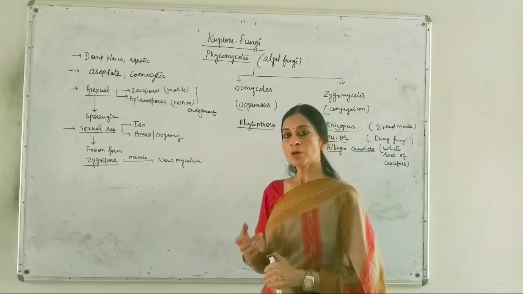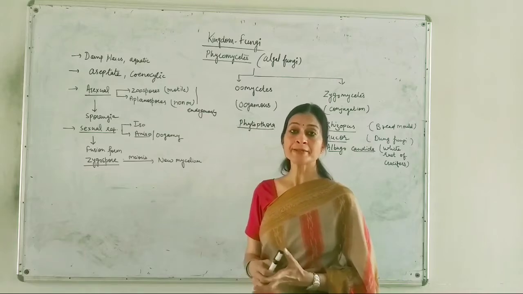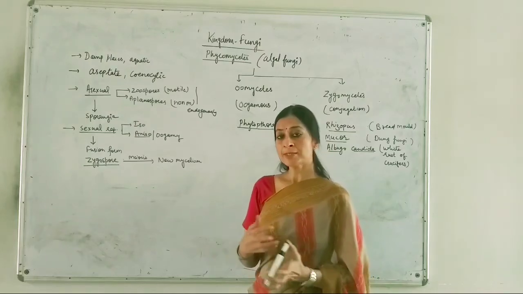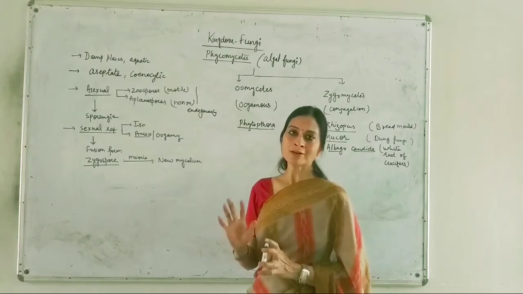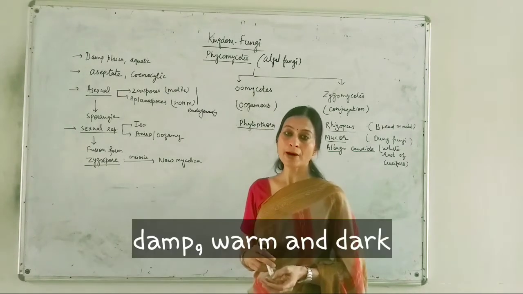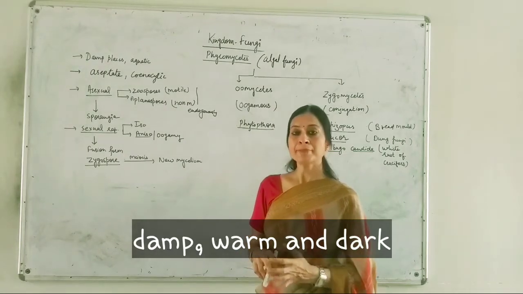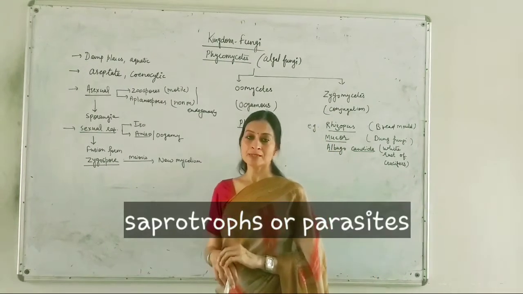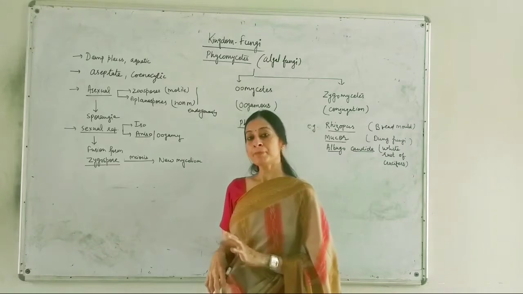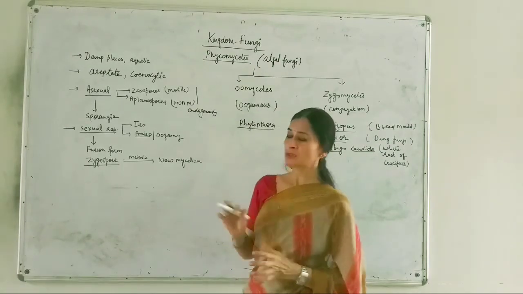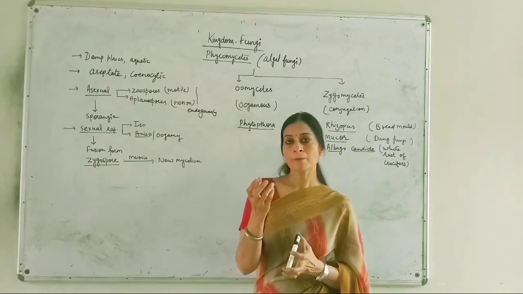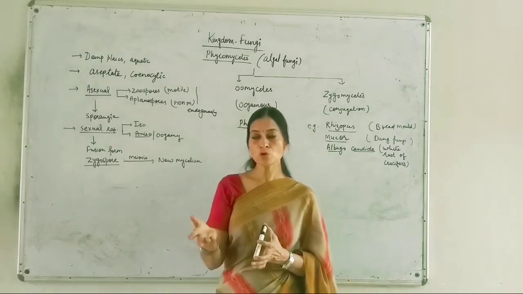First of all, let's talk about the type of habitat in which we can locate them. They have both types of life forms: they can be terrestrial and they can be aquatic. If they are terrestrial, then we will find them in damp, warm and dark places. They can be saprotrophs and they can be parasites. Saprotrophs feed on dead and decaying matter. There are a number of members of this class which are parasites in nature, meaning they depend on a living host for their nutrition.